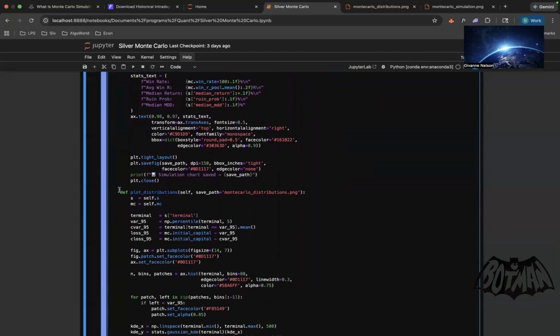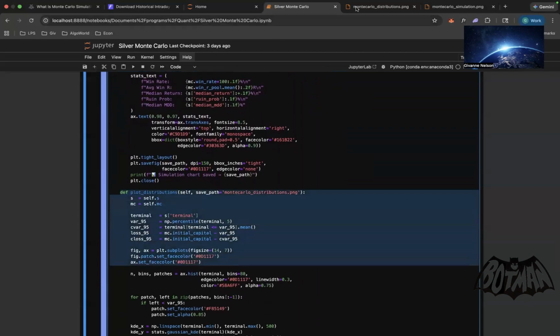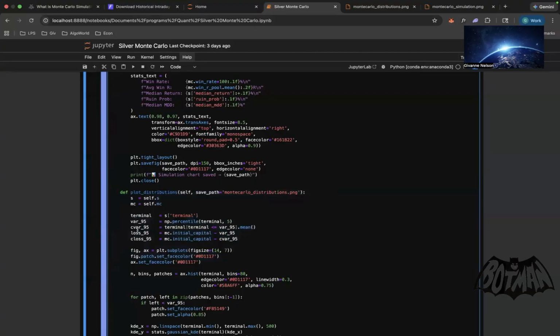And then we're going to plot the distribution chart, which I have already here, so you're going to see how it is. The VaR and CVaR are very important labels, because these are specifying the highest 95 and the lowest 95. So it's actually saying how good can it get and how bad can it get. These are important values based on this strategy.